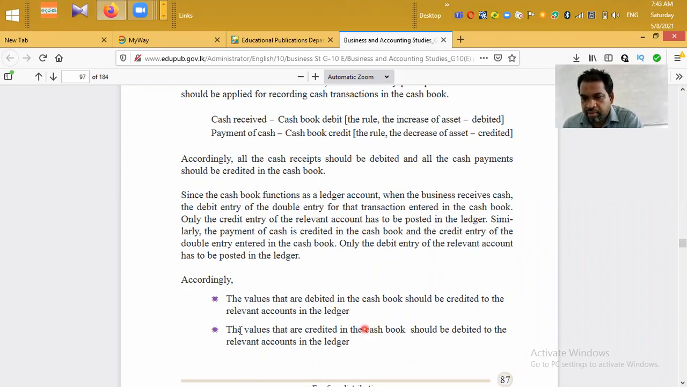When the owner takes business money for his or her personal use, we debit the drawings account and credit the cash book. When the business meets other expenses, the business has to debit the relevant expense account and credit the cash book.